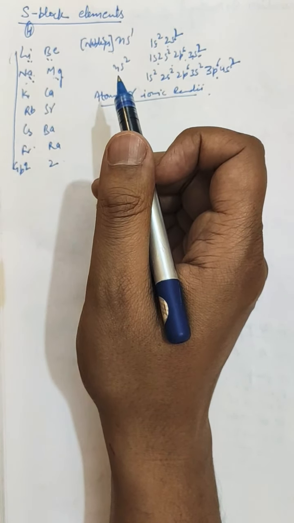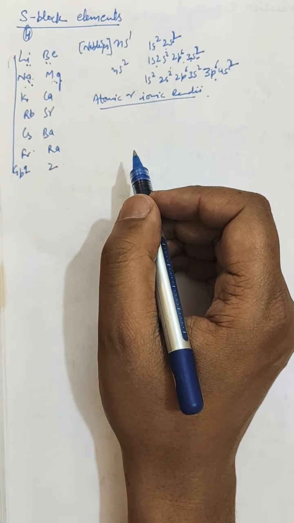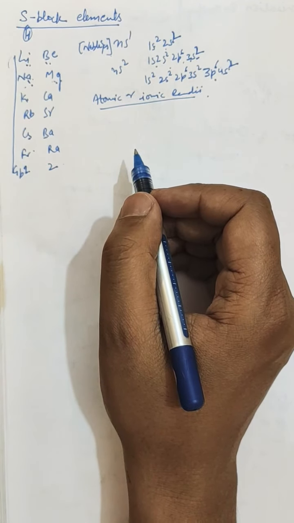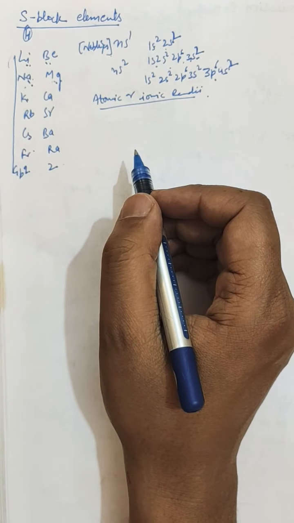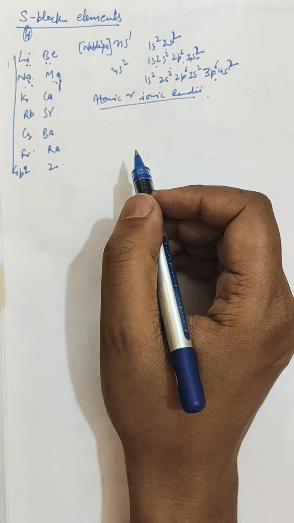The atoms of the alkali metals are the largest in their respective periods, and therefore the valence electrons are loosely held by the nucleus. By losing the valence electron they acquire a stable noble gas configuration. This accounts for their ease of losing the electron, and hence they have low ionization enthalpy. On moving down the group, the atomic size increases and the screening effect also increases, and consequently the ionization enthalpy decreases down the group.